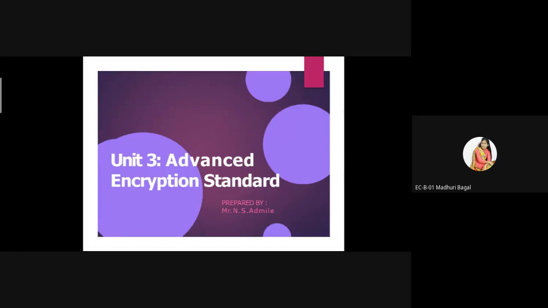If the DES algorithm fails, the replacement for DES is the AES algorithm, that is the Advanced Encryption Standard. So we have to study the various objectives, basic concepts, and structures of the AES algorithm.